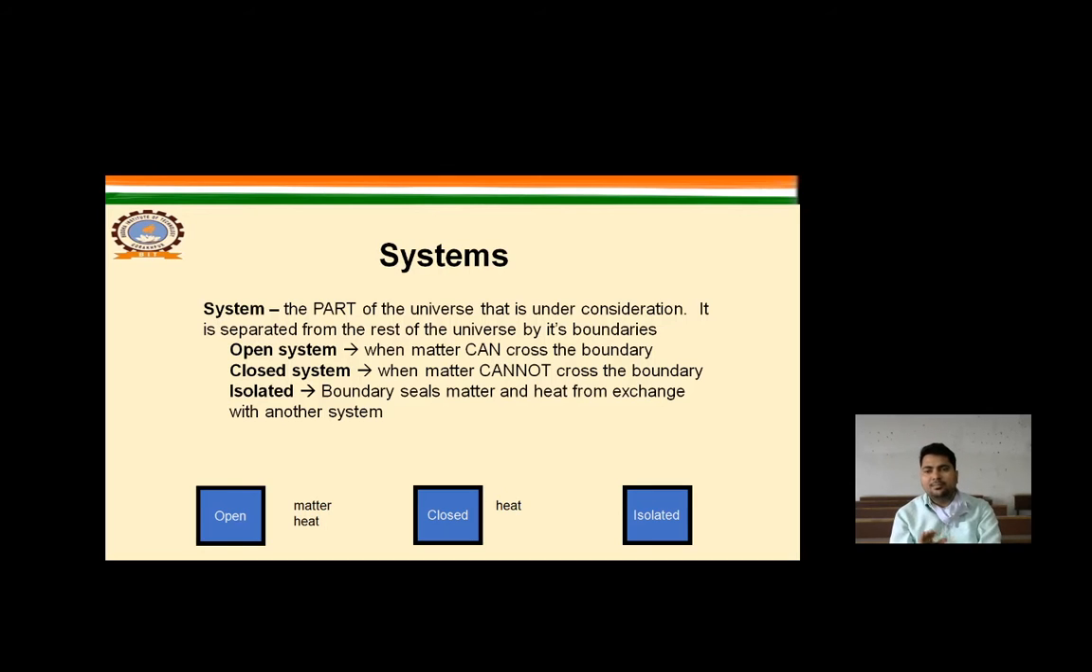In the closed system, matter cannot cross the boundary. In the isolated system, the boundary seals matter and heat from exchange with another system. So here we discussed the various terms: open system, closed system and isolated system.